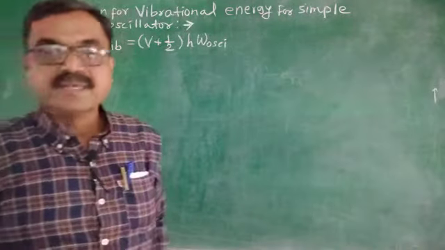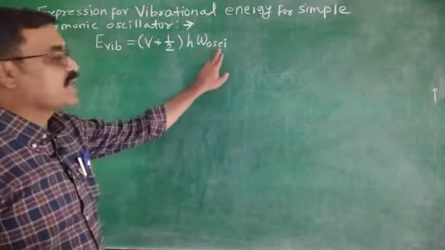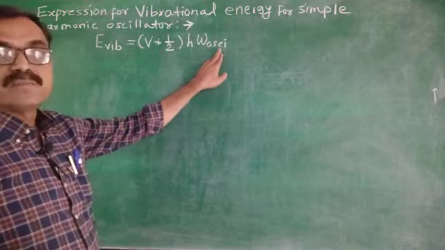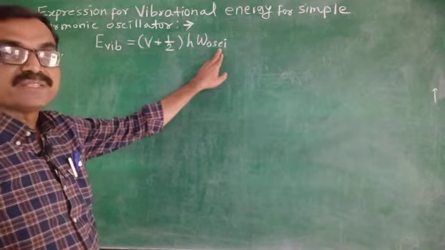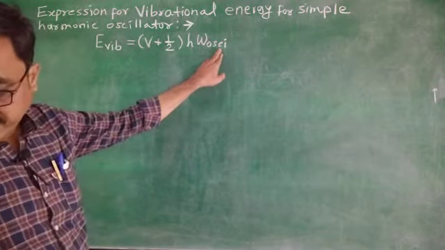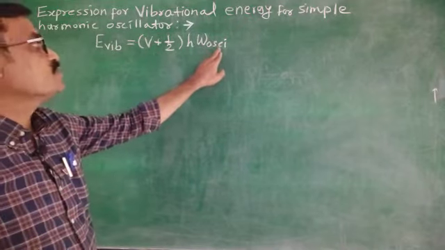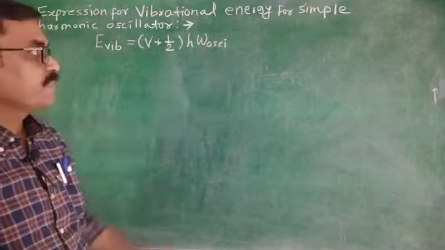Here this omega of oscillation is nothing but the vibrational frequency, or we can say the oscillational frequency.